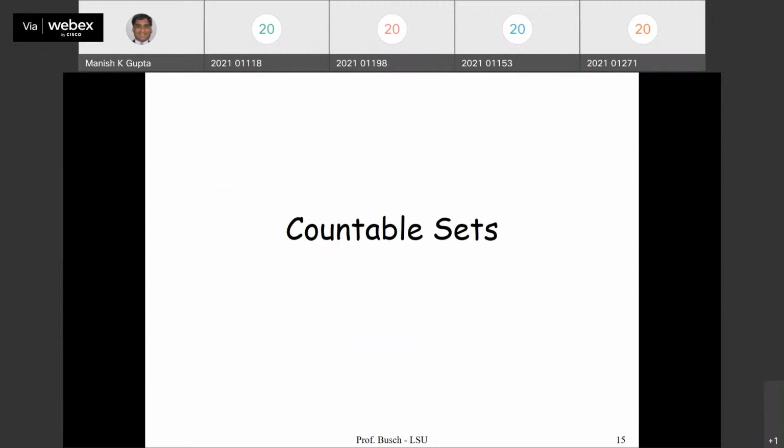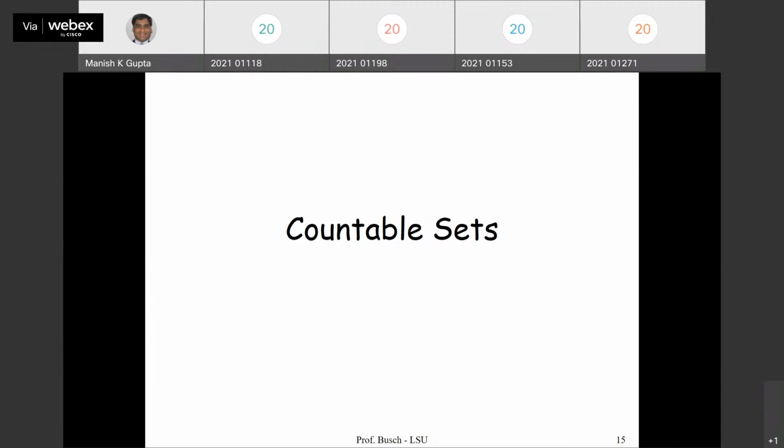Now I need to show you about countable and uncountable sets. This is kind of in between our topics. Now I want to show you that there are more languages than the number of Turing machines. The collection of Turing machines forms a language. Fine. Now I will show you there are more languages than the number of Turing machines possible. And that way we will say that there are certain problems which a Turing machine will not be able to solve.